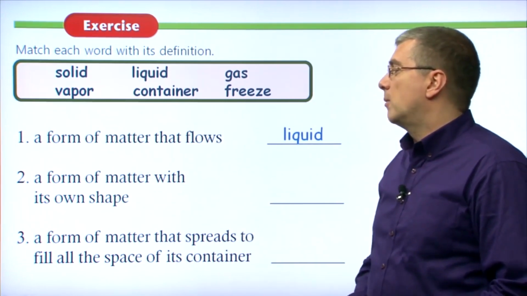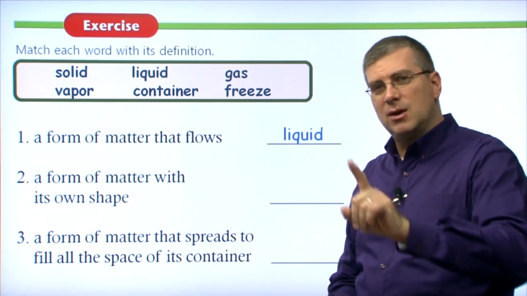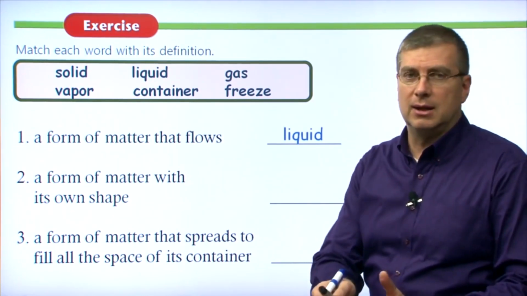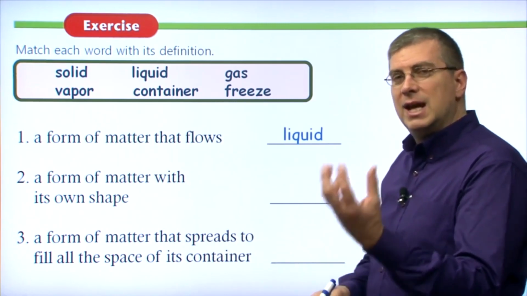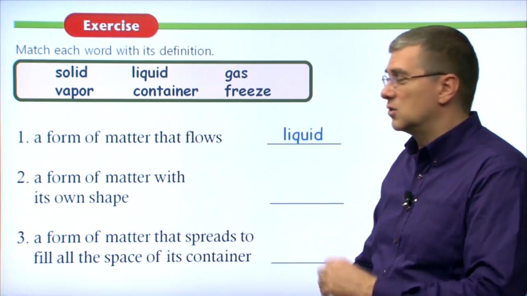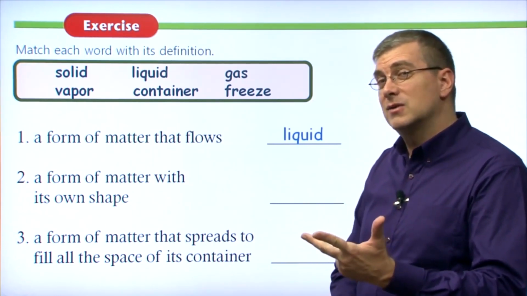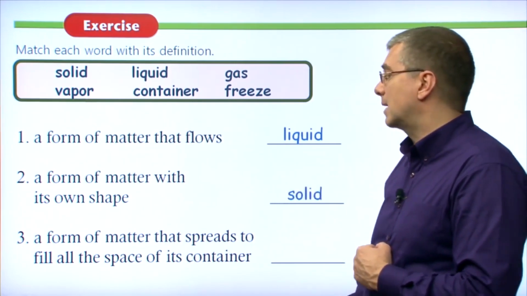Number 2, a form of matter with its own shape. Remember, there's only one form of matter with its own shape. It doesn't change, right? Unless you break it, right? Unless some other force acts on it. But by itself, just sitting there by itself, it has its own shape. It doesn't change. What form of matter is that? Solid, liquid, or gas? It is, of course, solid. If you chose solid, you would be correct.